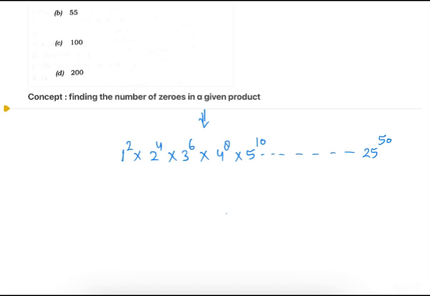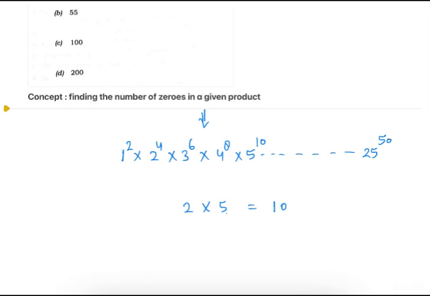We know that to find the number of zeros, we have to find 2 and 5, because the product of 2 and 5 gives us 10. So by finding the number of 2's and 5's, we can find the number of zeros in any given expression, or in any given product.